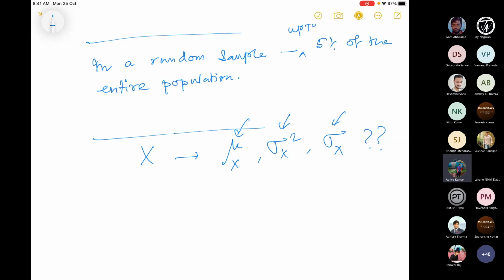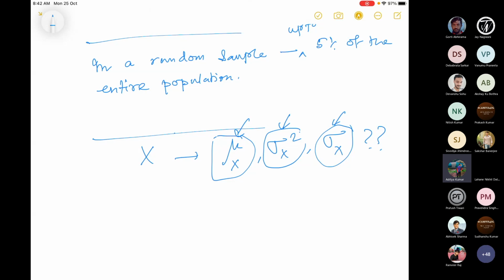Now, again, using common sense, since I have a sample of similarly produced objects, the properties of this sample can probably give us an idea of the mean, variance, and standard deviation.